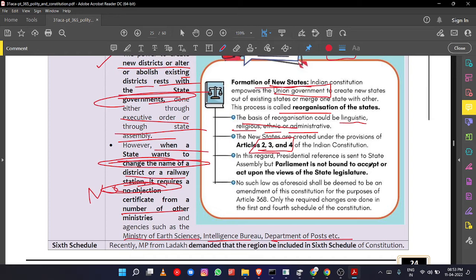Parliament is not bound to, if, for example, I've said the procedure, right? So the President will be asking the state government, the state assembly, for its opinion. For example, Andhra Pradesh and Telangana, border states, they have been classified into two states. The combined state of Andhra Pradesh is divided into two states, right? So for that division, the Andhra Pradesh State Legislative Assembly was asked.